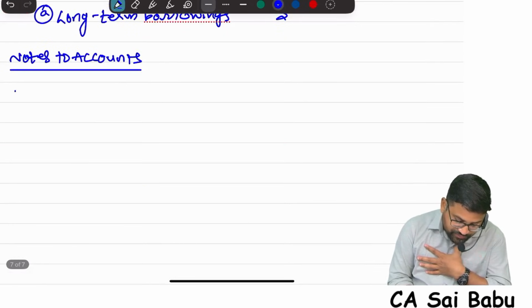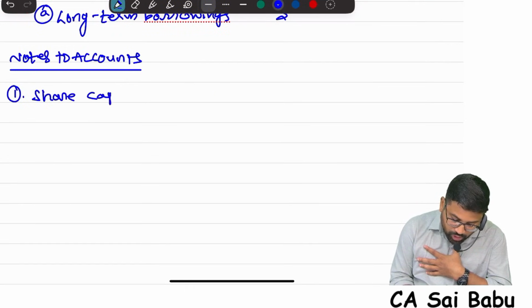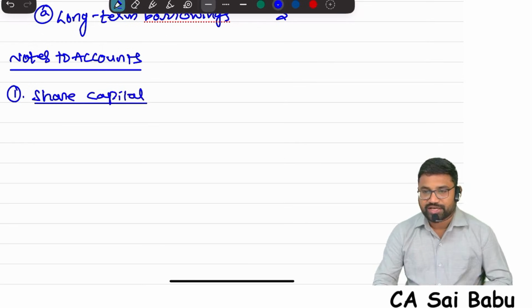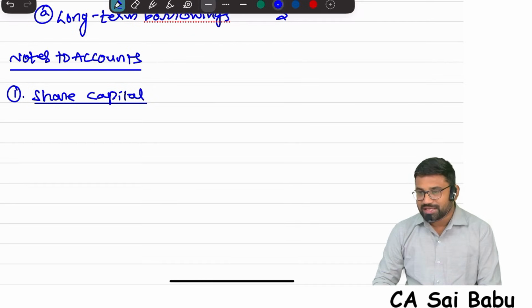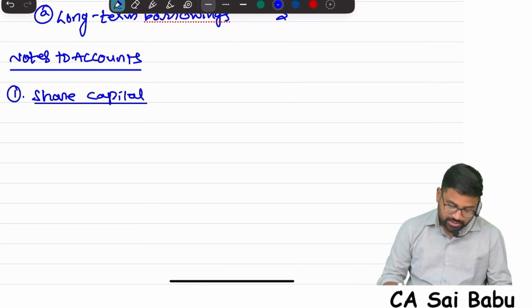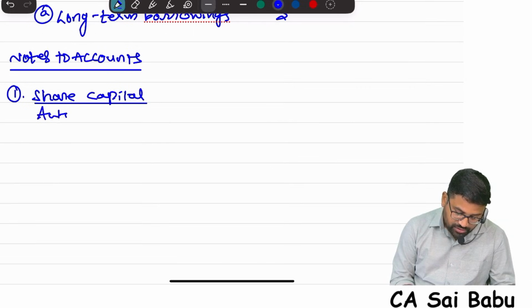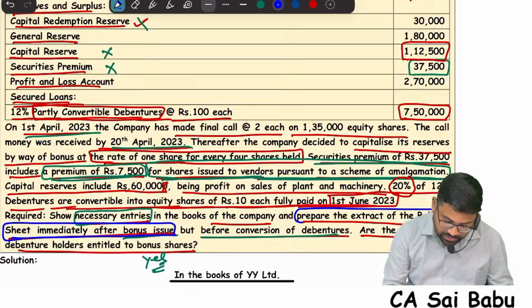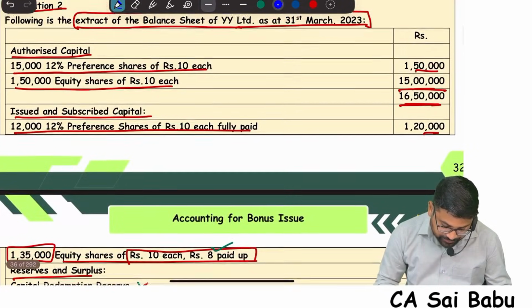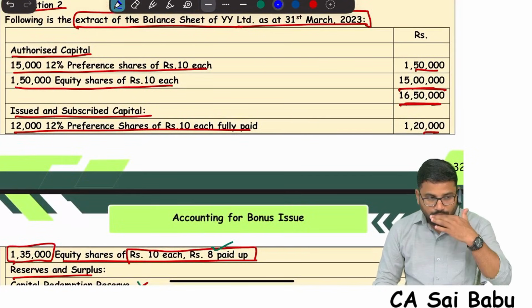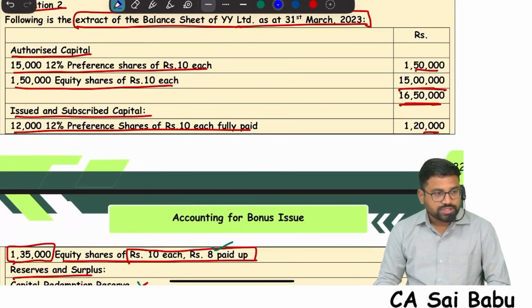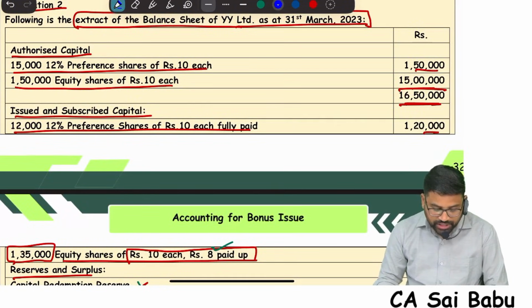Notes to accounts. What is the first note, sir? The first note is for share capital. Always when we are presenting share capital, first we need to present the authorized share capital. According to Schedule 3, authorized share capital we need to present first. So in the question, the authorized capital is given: 15,000, 12% preference shares of 10 each.